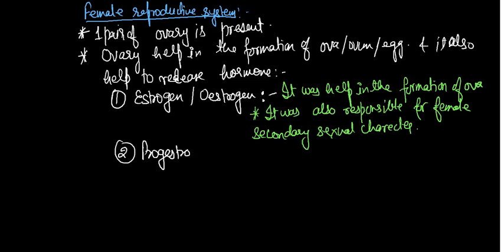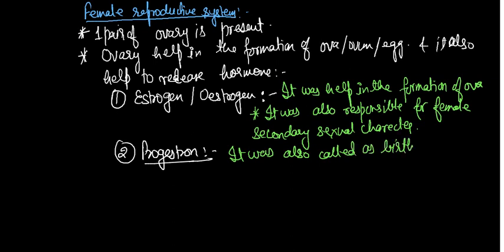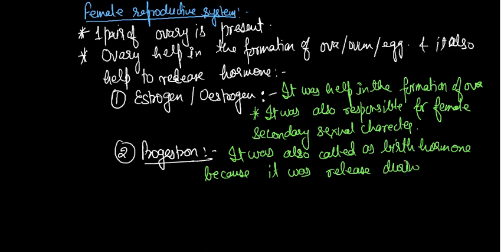Progesterone. It is also called the birth hormone, because it is released during pregnancy.